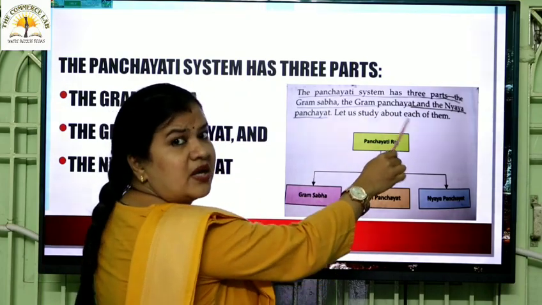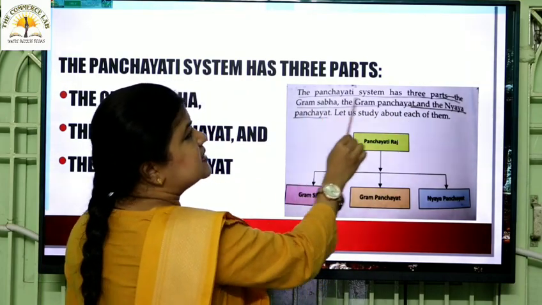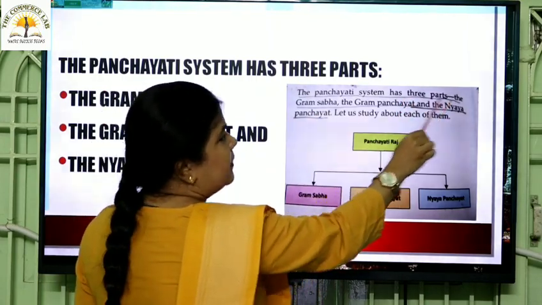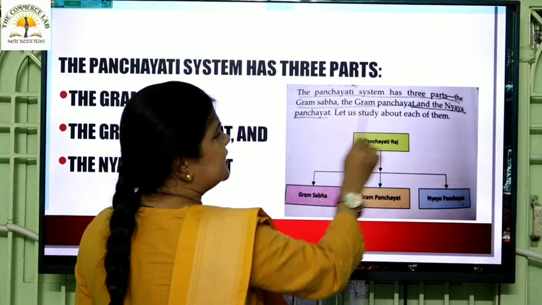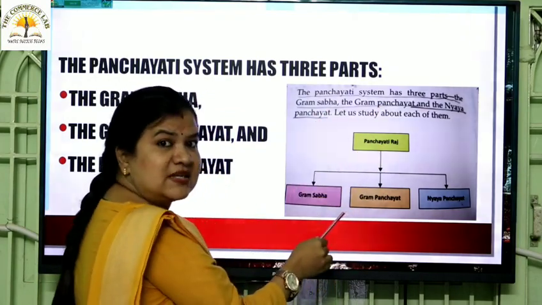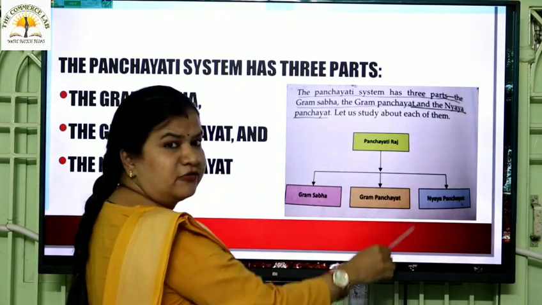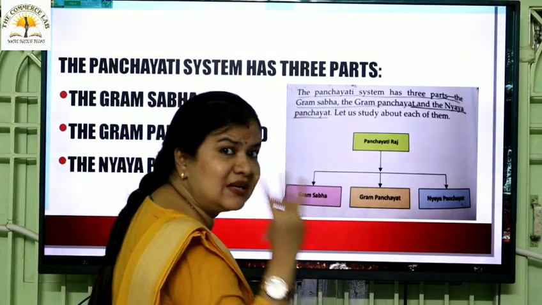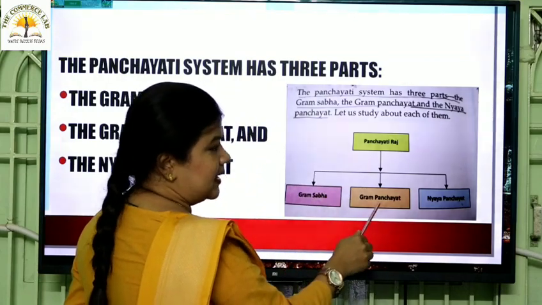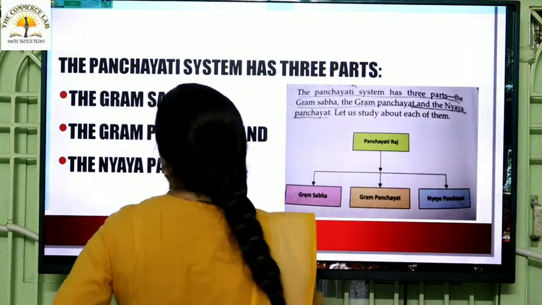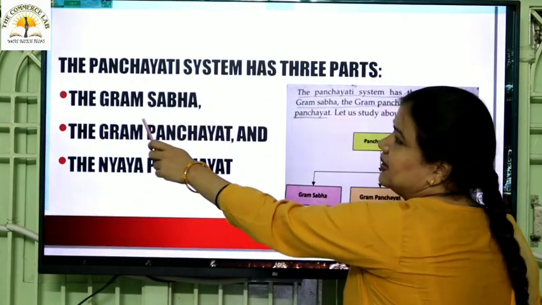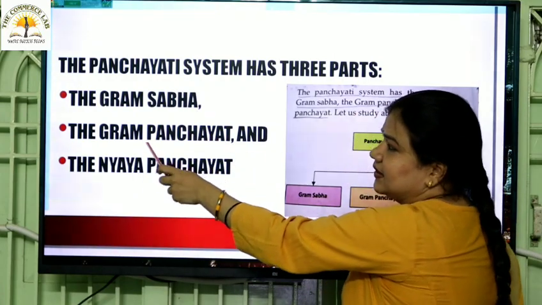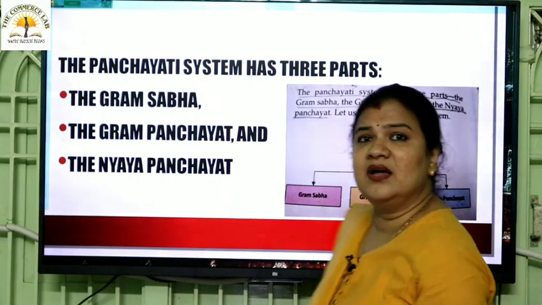Let us study about each of them. Underline from the panchayat system to the Nyay Panchayat. The panchayat system has 3 parts: the Gram Sabha, the Gram Panchayat and the Nyay Panchayat. Can you see this table in your textbook? Can you see this image or the figure? So, the Panchayat Raj has 3 parts. What are the 3 parts? Gram Sabha, Gram Panchayat and Nyay Panchayat. The first one is the Gram Sabha. In the next slide, we will discuss that. Then comes the Gram Panchayat and the Nyay Panchayat.